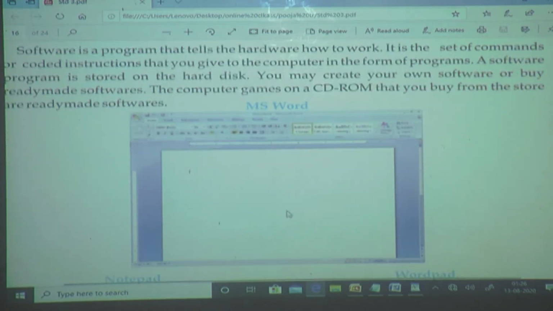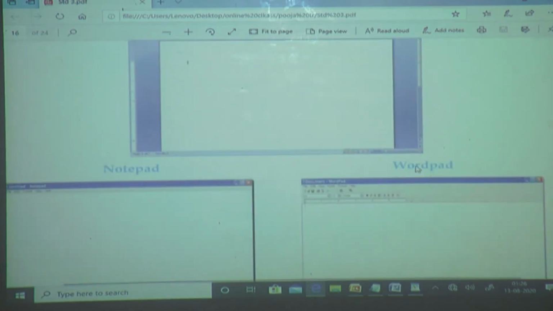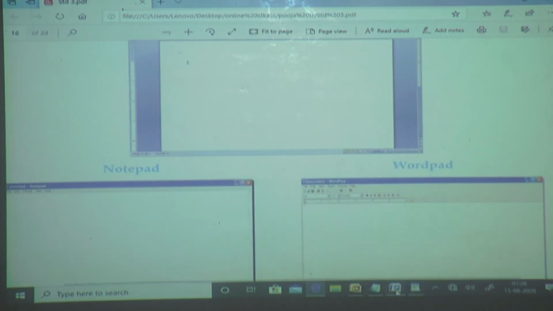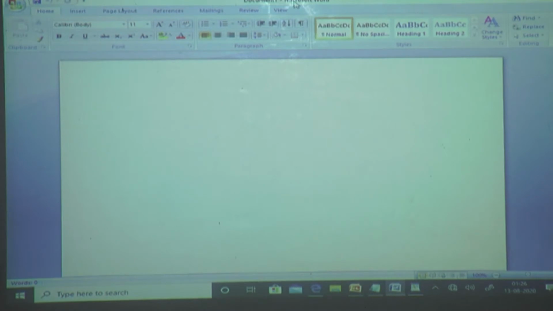These are software. MS Word. Next is Notepad, and next is WordPad. First one we see. What is it? Here, upper side, Microsoft Word. MS Word, it is software. It is one example of software. Means if you want to write, then we are using the software.